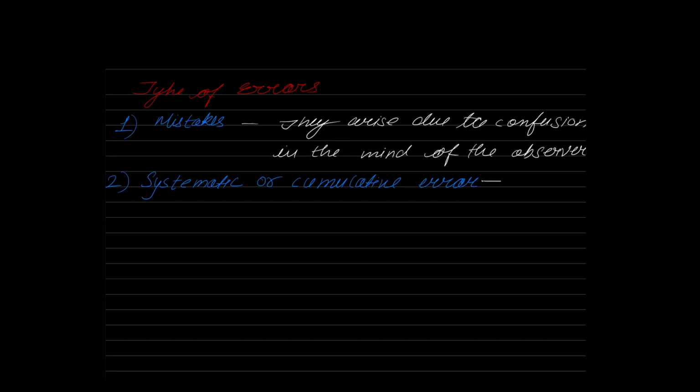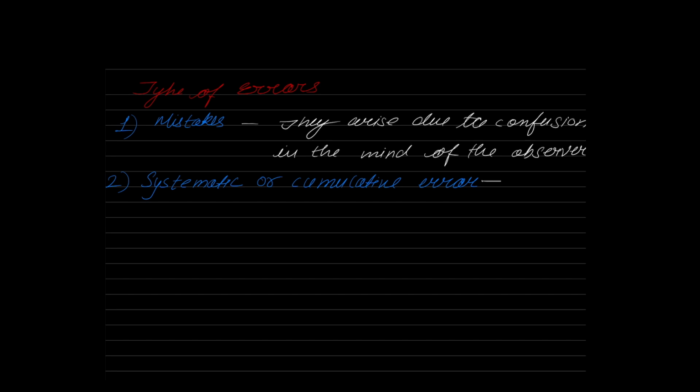Alpha into delta T into L. So if I know the coefficient of thermal expansion of the material, alpha, the change in temperature, delta T, and the initial length of the chain, I can calculate how much the chain expanded. Yes or no? Yes. So this error, thermal expansion, is a systematic error because it is following a physical law of thermal expansion, and we can follow a mathematical relation for it. That is what we call systematic errors. Now, what do you mean by cumulative?